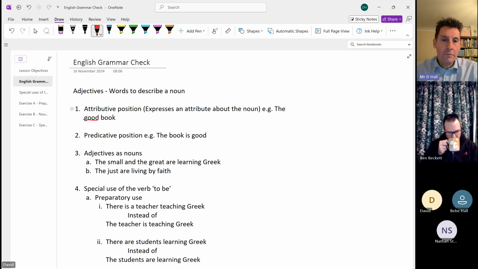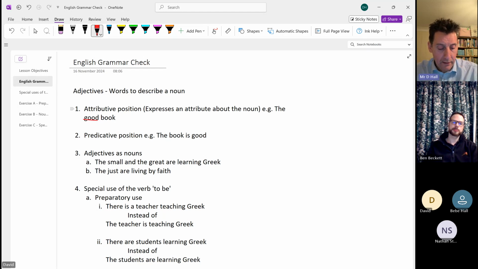The predicative position uses the verb to be, like we've just been looking at. We did the very last one, the books are new. Here, the book is good. So in the predicative position, the adjective comes after the verb to be, and it says the same thing in a way, but it probably emphasizes a bit more. It's describing what the book is like in a similar way. So it's just another way of describing something using an adjective.